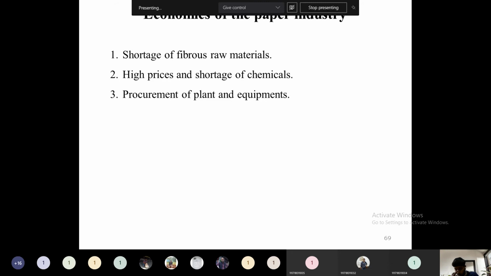If you verify the Sirpur paper mills, they have been closed for nearly 2 years. In the last 2 years, they have been in shutdown mode. This is because of the lack of forest, the lack of fibrous raw materials. So the economics of the paper industry is largely dependent on the availability of these raw materials at a cheaper price, and labor also at a cheaper price. Then the next one is the high prices and shortage of chemicals.